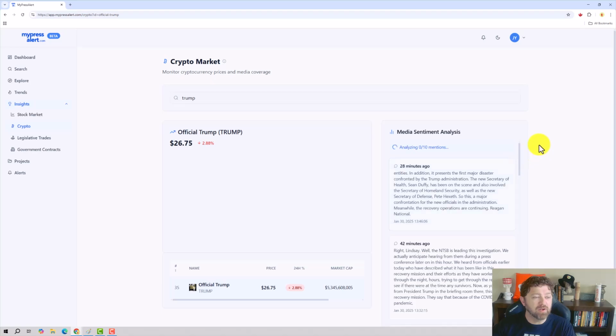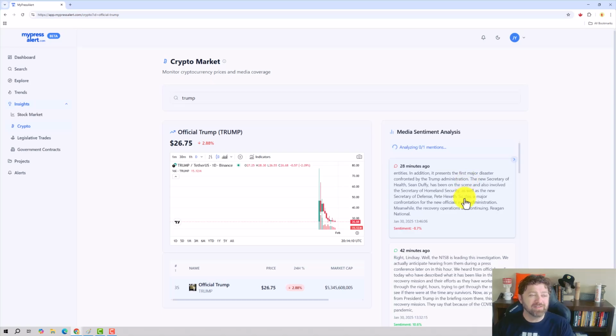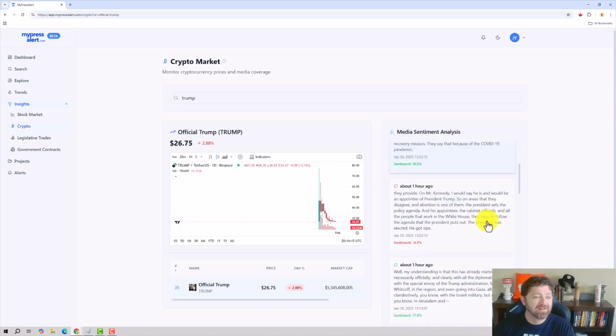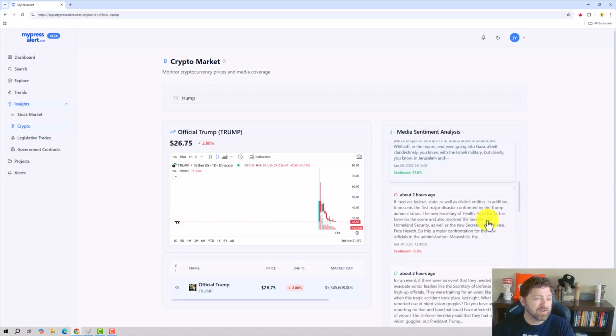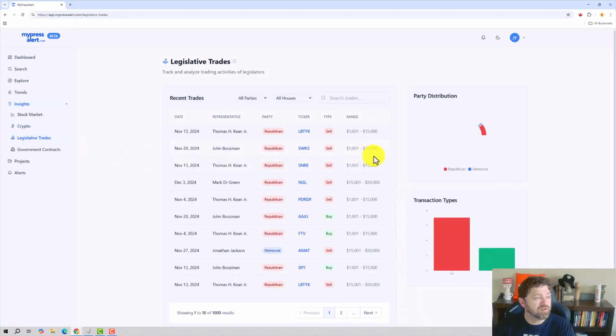Let's see if we see anything about Trump's cryptocurrency here. This is going to be hard because his name is the name of the cryptocurrency. This article that it's citing here has really nothing to do with the cryptocurrency. I mean, I guess it could have something to do with it, but not a lot. And so we're seeing negative 8.7% sentiment here because he's been confronted by a disaster after being in office for just a couple days.